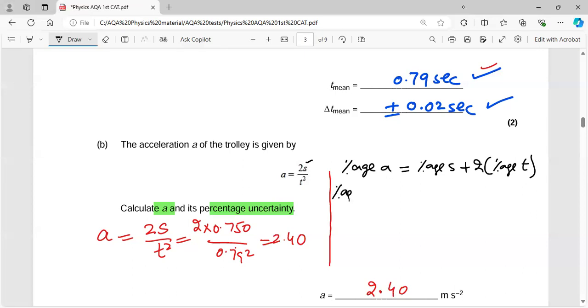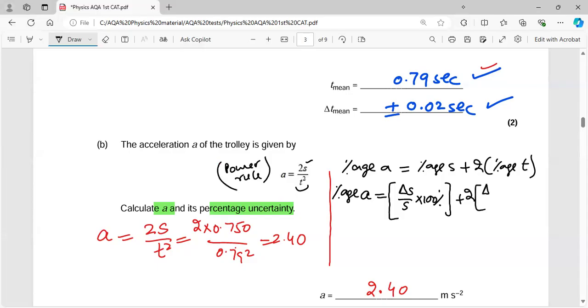But as you know that the absolute uncertainties are given, so the formula would be delta s over s into 100% plus 2. Why 2? Because it's the power of the t. So there is the power rule applicable over there, that the power is multiplied by the error of that quantity. So 2 is being multiplied by the error of t.